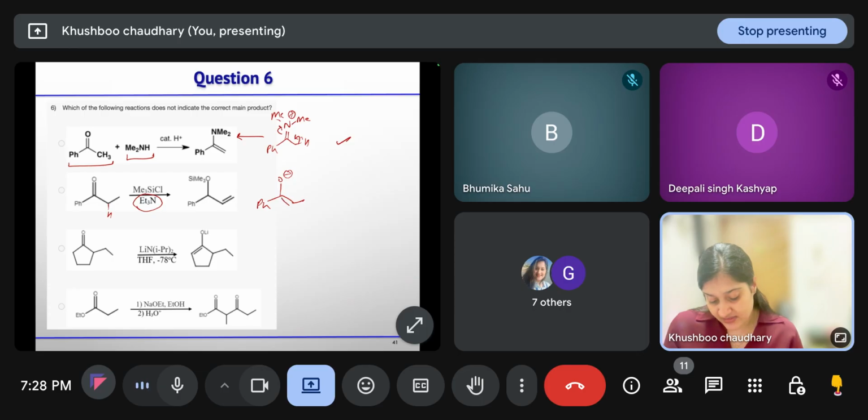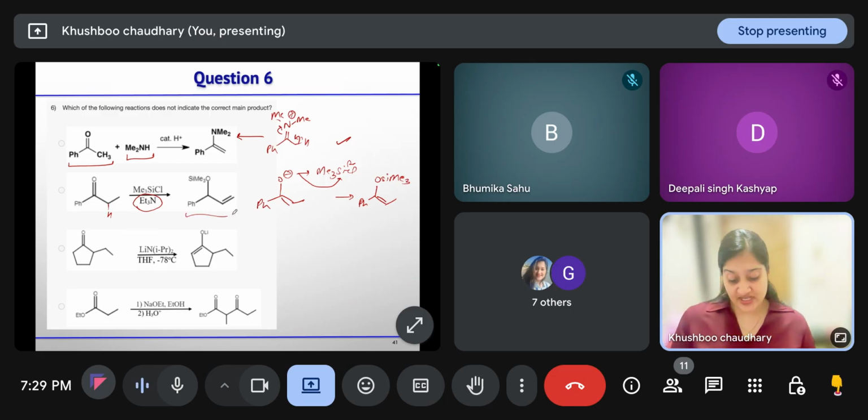So you will get this. Then it will react with trimethylsilyl chloride. Chloride will leave, and you will get enol TMS. Is this right, or is this option correct? They will not get this. This is not enol TMS. This double bond should be here. So the correct option is option B.